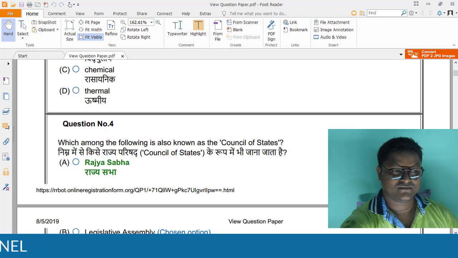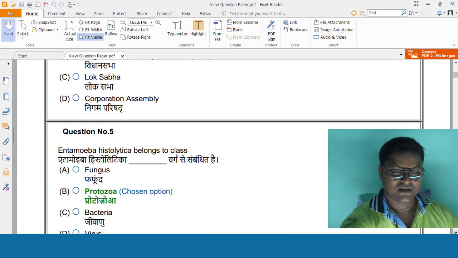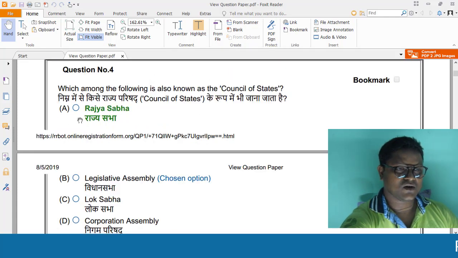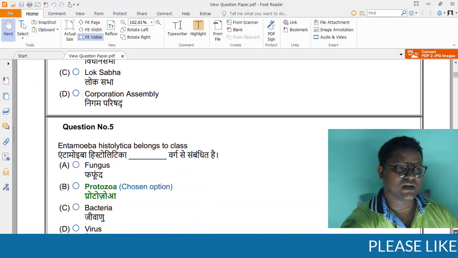Which of the following is also known as Council of States? This is a question of current affairs and GK. So the options are Rajya Sabha, Lok Sabha, Vidhan Sabha and Corporation Assembly. The answer which suits it is A. Now let's go for the next question.